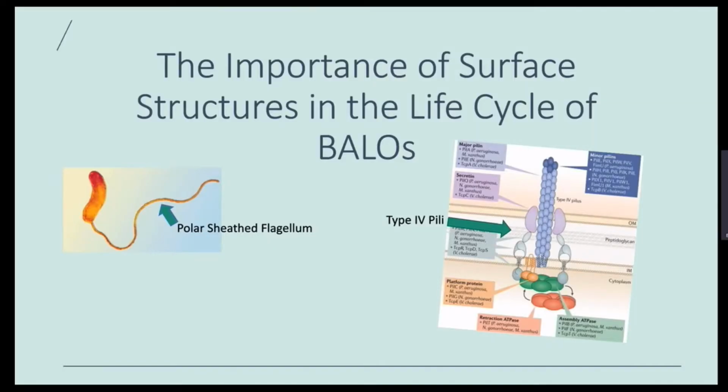Two surface structures that are important to the predatory life cycle of most BALOs are the flagellum and the type 4 pili. The flagellum allows the bacteria to move through its environment and therefore collide with prey bacterial cells. The motile period of the predation cycle is referred to as the attack phase. Type 4 pili play an important role both in the initial adherence of the predatory bacterium to its prey and the entry of the predator into the prey periplasm.